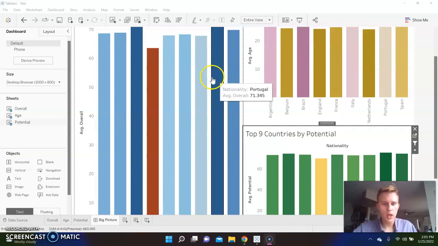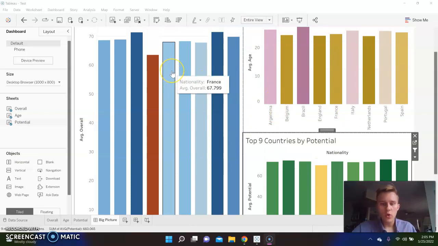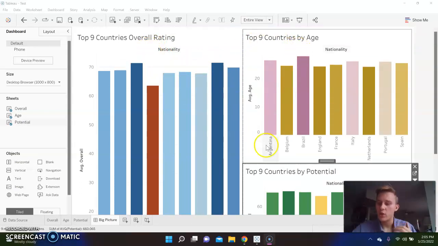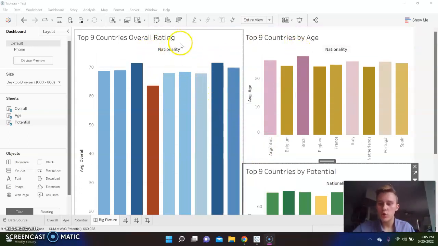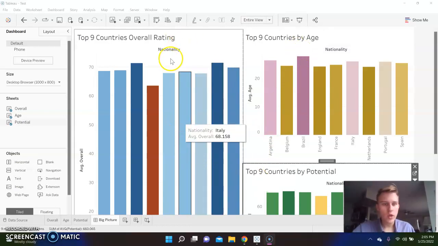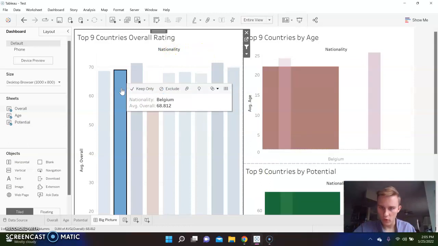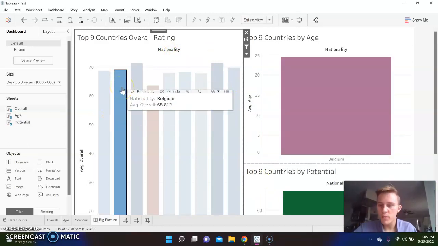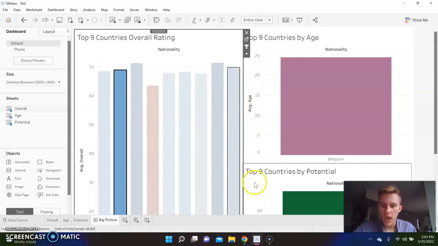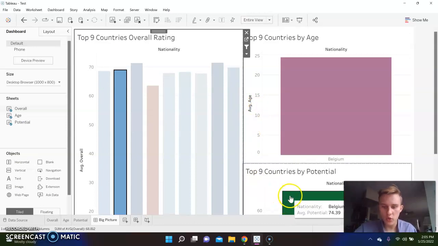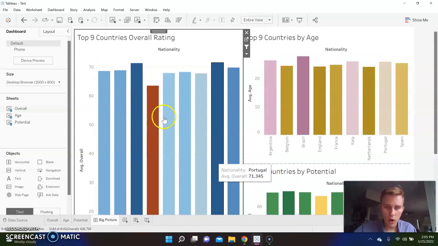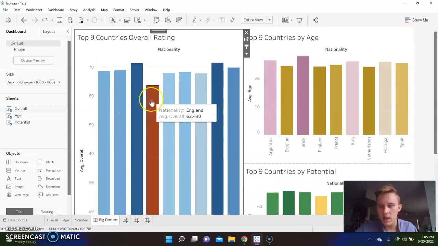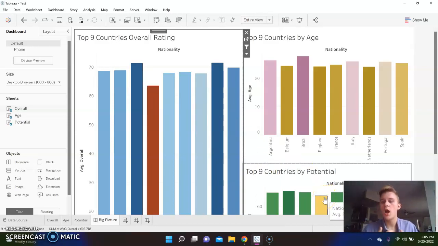The third key insight I really want to highlight here is that while there were correlations between overall and age and potential, there was not a correlation between overall and potential. A great example of this is when we look at Belgium, for example. Belgium, being one of the middle of the road overall ratings, had one of the highest potential ratings out of 74. Compared to, if we're going in that case, then technically England, with a much lower overall rating, should technically have a much higher potential. So there is not a real big correlation between overall and potential.